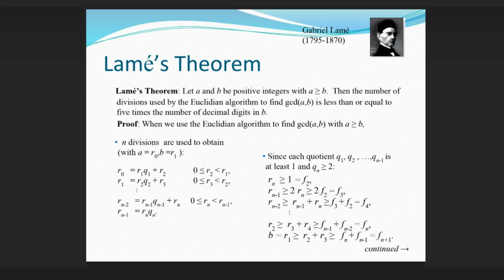Since each quotient q1, q2, ..., q(n-1) is at least 1 and qn ≥ 2.